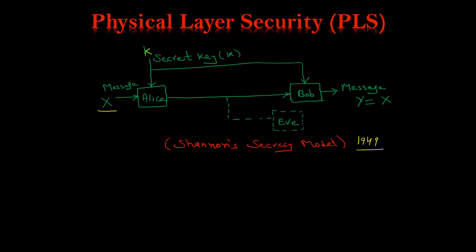Now here you must have the knowledge of information theory, because at that time Shannon introduced several capacity theorems in communication systems. So you can say that physical layer security is developed from information theory.